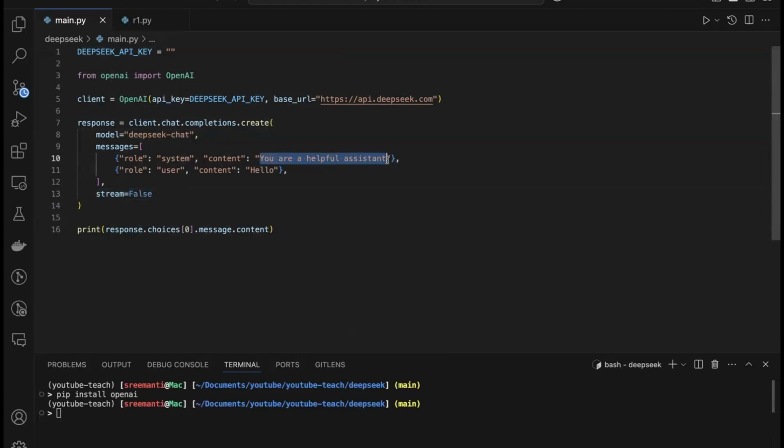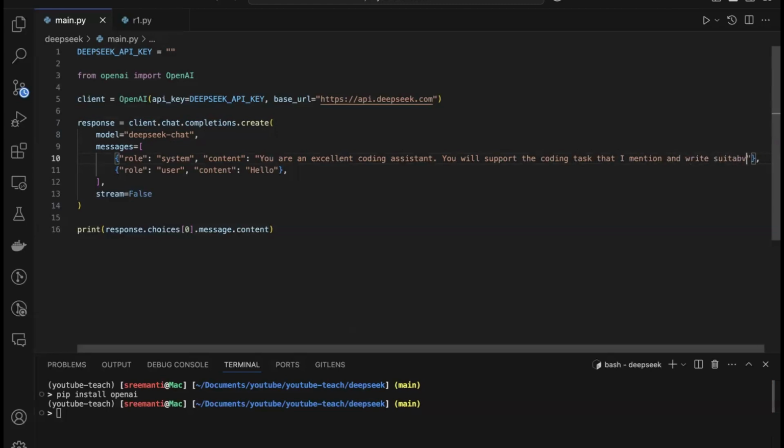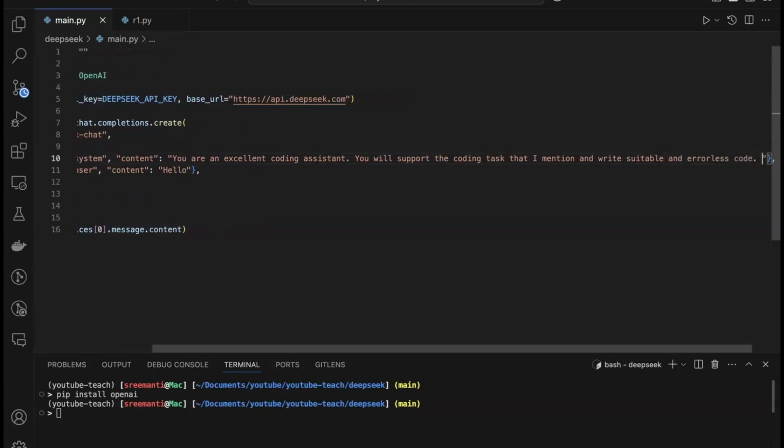And then it is actually the same as GPT-4. So I made videos before on using GPT-4. Just throw them out and use DeepSeek there. You don't have to pay for anything, completely free. There you go. Two or three prompts I would suggest you use, one of them being very cool. I really found out that, suppose you want to use it for coding, it's an excellent coding assistant. You will support the coding task that I mention and write suitable and errorless code.